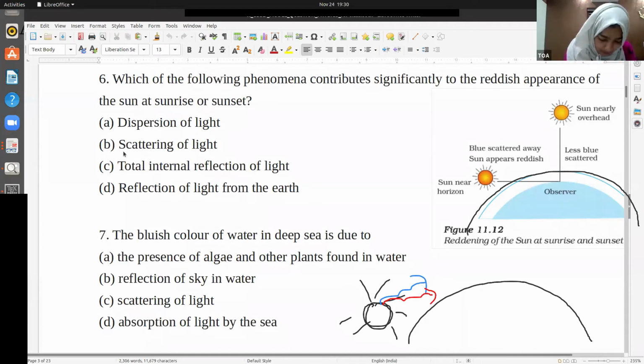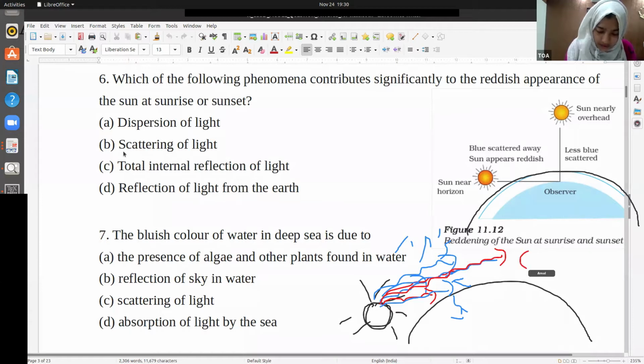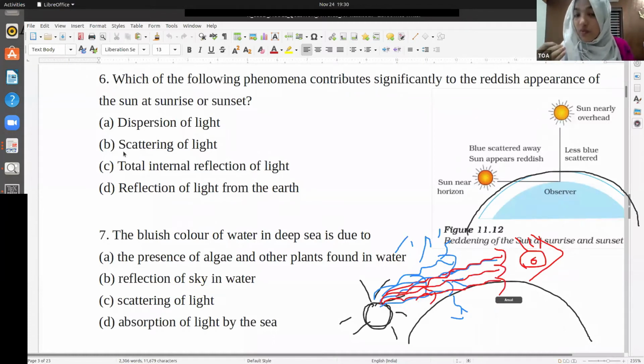When these lights come in, violet or blue will be scattered off. But what happens to the red light? The red light will reach us. Suppose we are looking from here, like this is our eye. The red light will travel more distance without scattering. Red light can travel a longer distance without scattering. The problem with blue light is that it scatters off so fast.